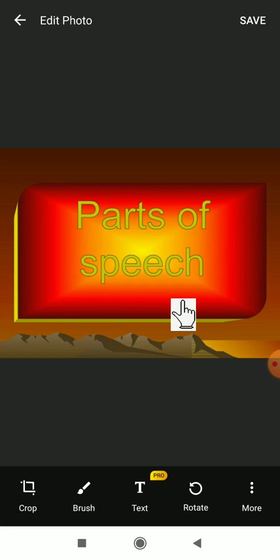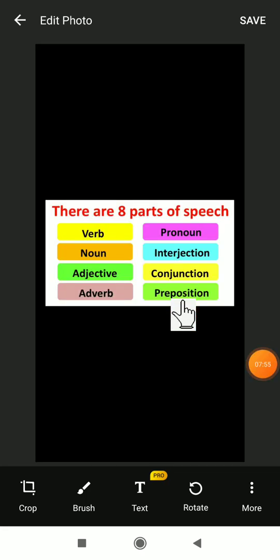Let's see a recap. There are 8 types of parts of speech: verb, adverb, adjective, pronoun, again interjection, and which one is there? Yes, conjunction and preposition. Once again, verb, noun, adjective, adverb, pronoun, interjection, conjunction and preposition. These are the 8 parts of speech.